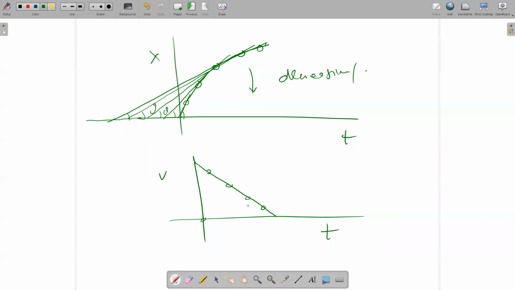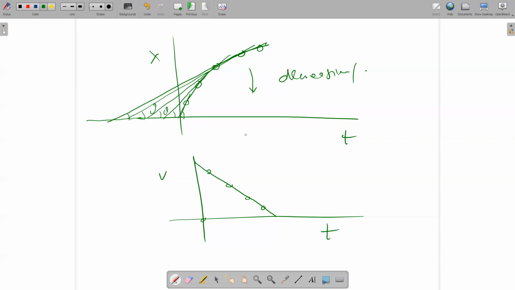So these are the situations which I have discussed with you, from the XT graph, how we can make the VT graph. Only today I have discussed with you the position, the distance, the displacement, the speed, and the velocity. And I will discuss more graphical situations in the next lecture, not today. If you have any question, you can ask me.